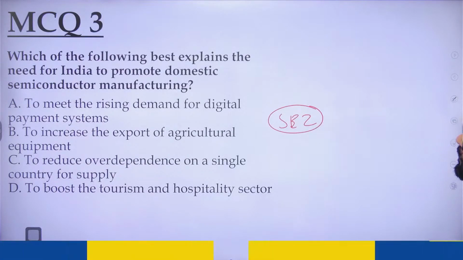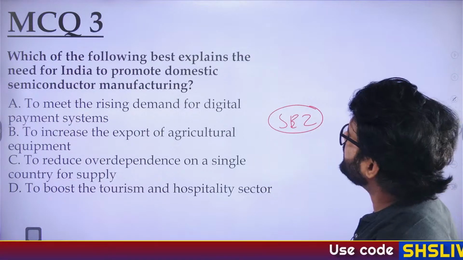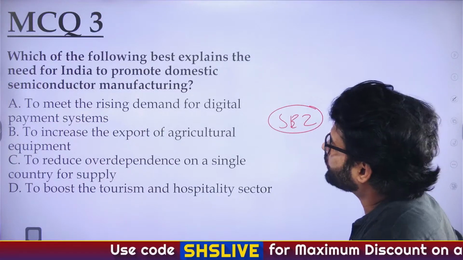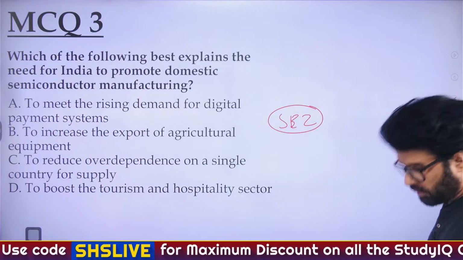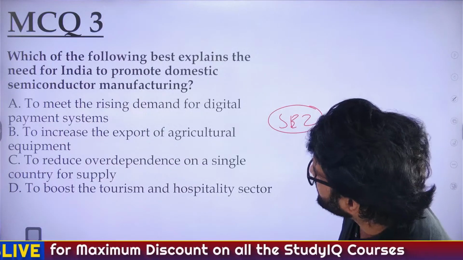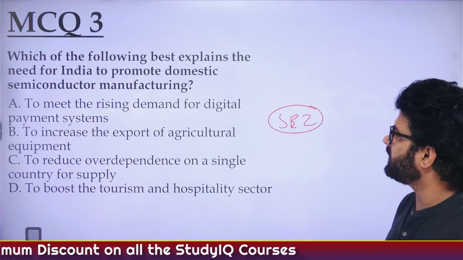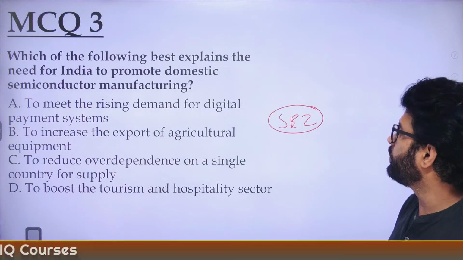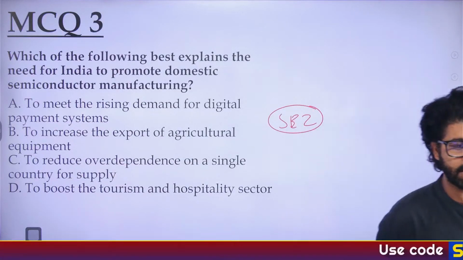Which of the following best explains the need for India to promote domestic semiconductor manufacturing? To meet the rising demand for digital payment systems, to increase the export of agricultural equipment, to reduce over-dependence on a single country for supply, or to boost the tourism and hospitality sector.